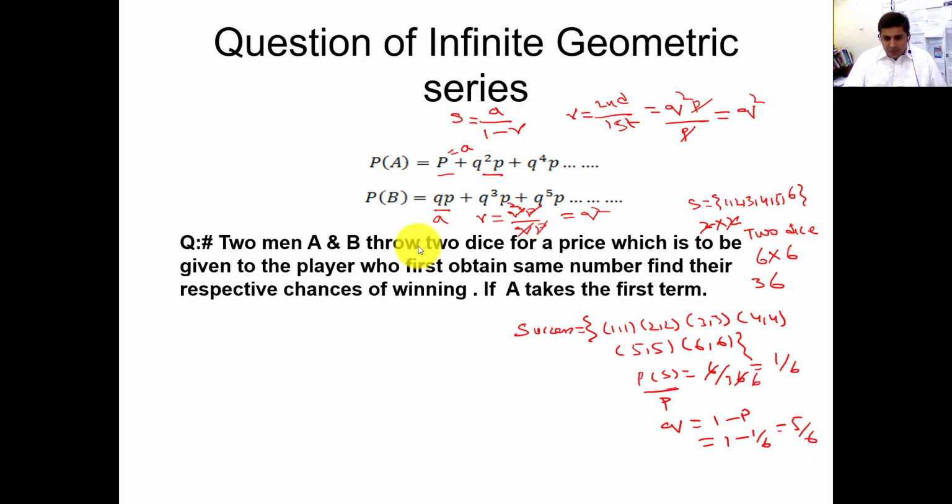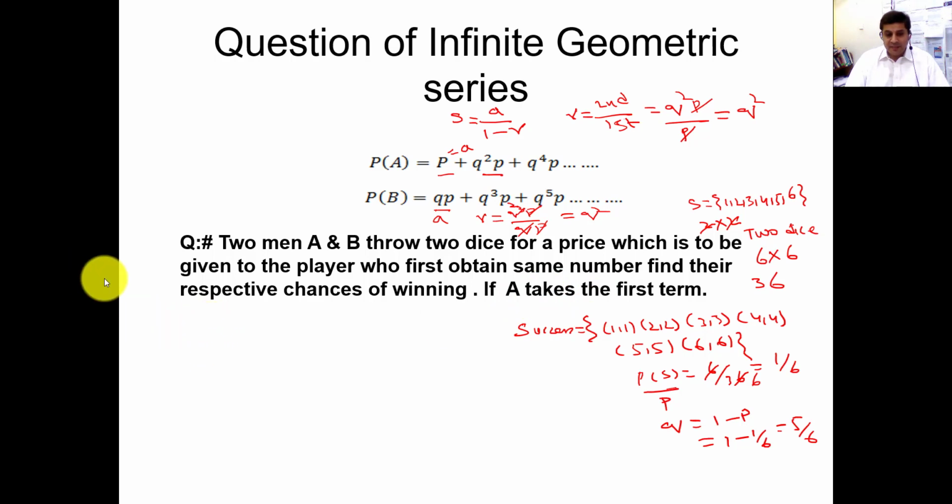Now you need to read it again. Two men A and B throw two dice for a prize which is to be given to the player who first obtains the same number. Find their respective chances of winning if A takes the first turn. In this question, this is very, very important: you need to notice that they will give you some information about the sequence, whether A will start or B will start. For example, here they mention if A takes the first turn. If they mention B takes the first turn, then the sequence will be different. So please remember this.